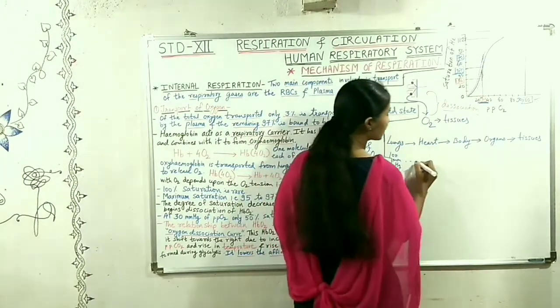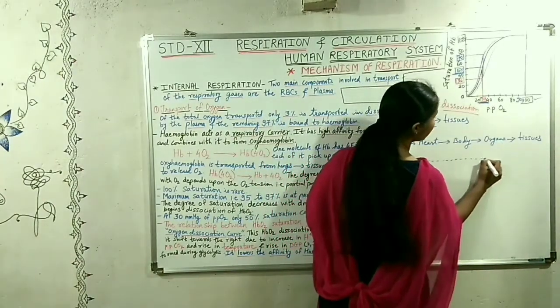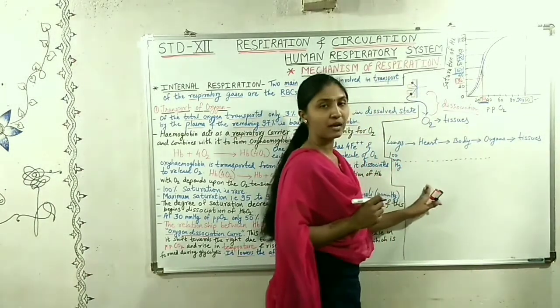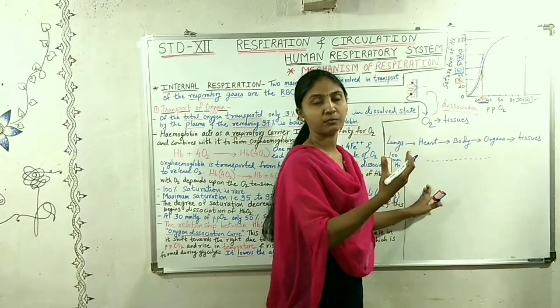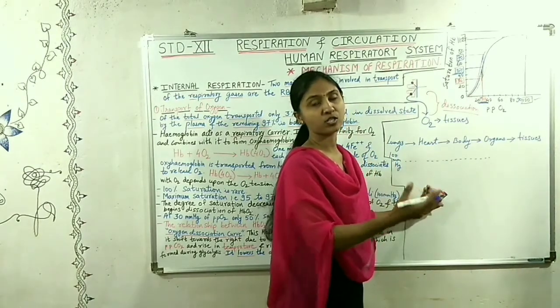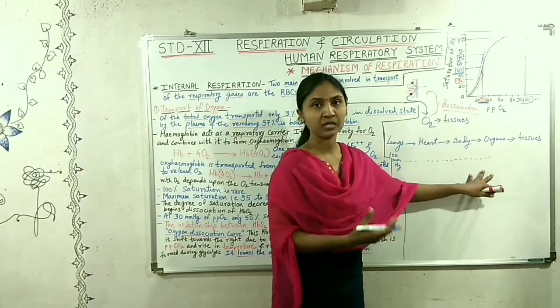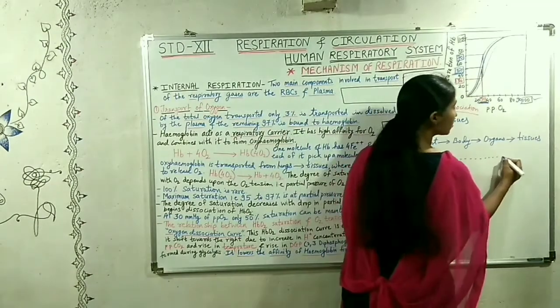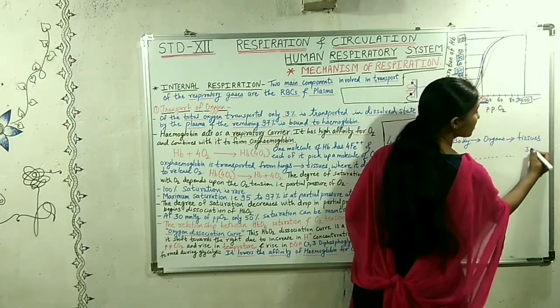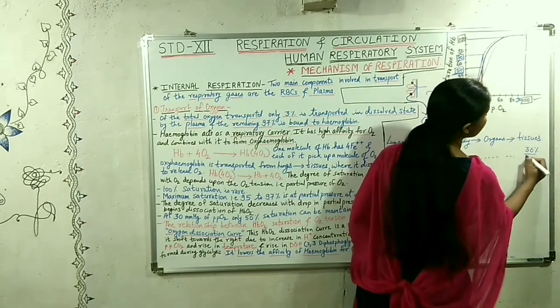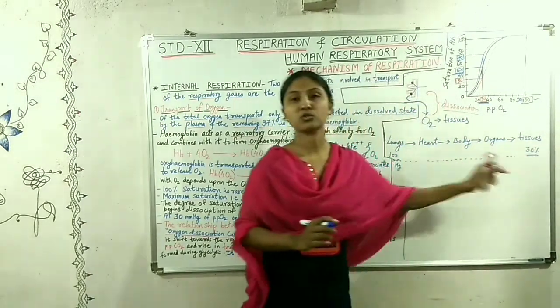As it travels further to different parts of the body, what happens? The blood distributes the oxygen to different parts of the body as it reaches them, and when it comes to the tissues, only 30% of oxygen is remaining.